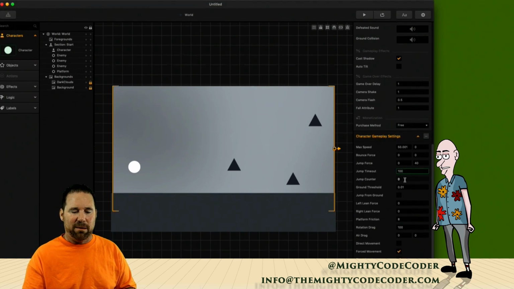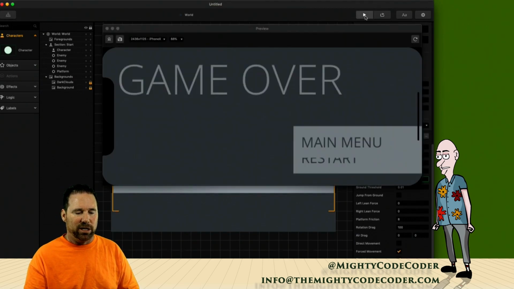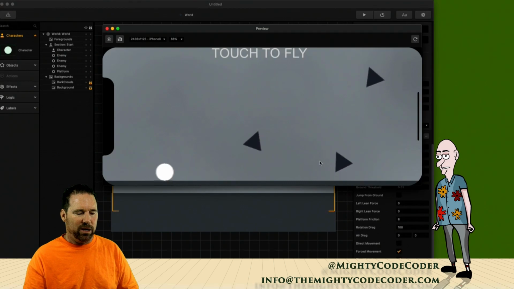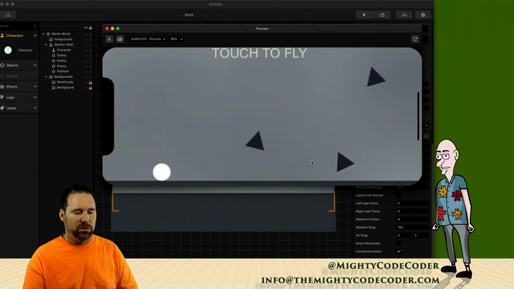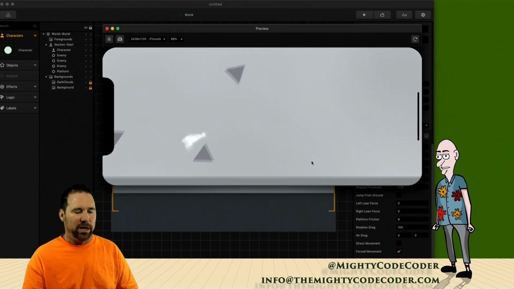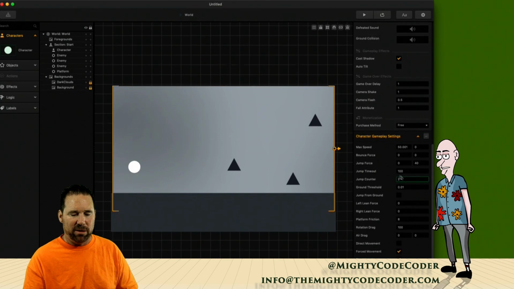Jump counter means how many times I can jump. So if I go 2, I can actually jump in air. Watch, I'll restart, and I go jump, jump. I got 2 jumps, 1, 2, and I can't jump again. So it gives your character 2 jumps to play with. Pretty awesome. I'll set it back to 0 there. Something else that's awesome is